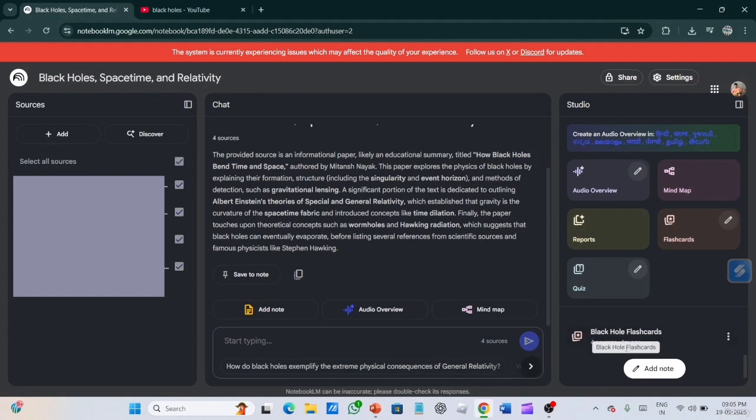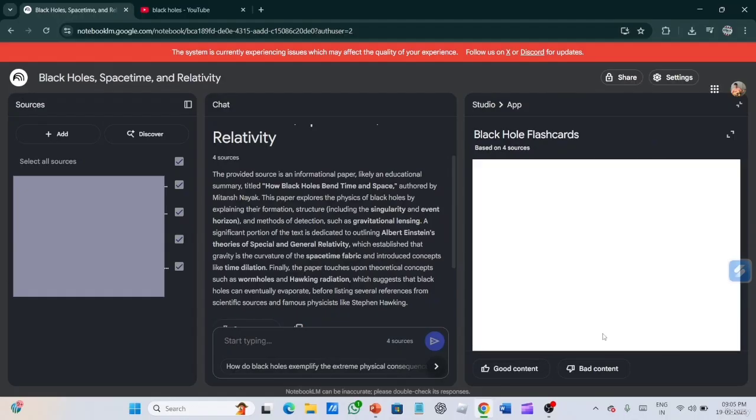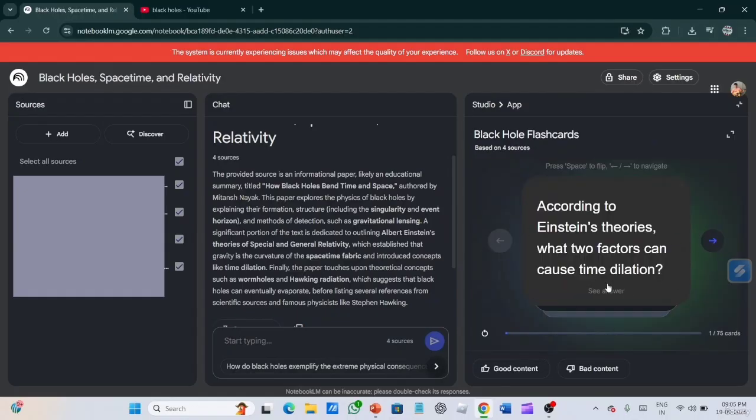So till then our flashcards of black hole has been made. Now let's look at the flashcards. So you can see these are the flashcards. Let's see the first one. According to Einstein's theory, what are the two factors that cause time dilation?